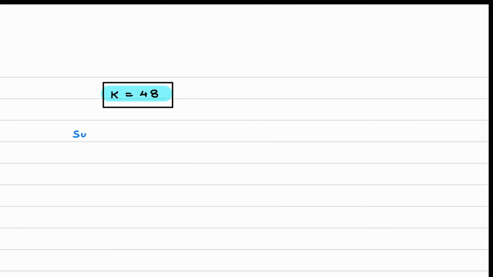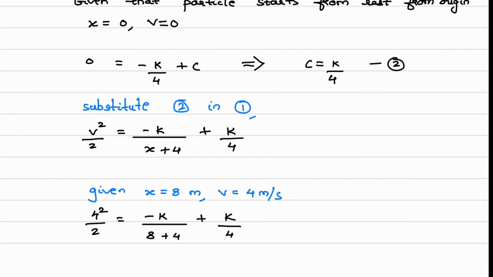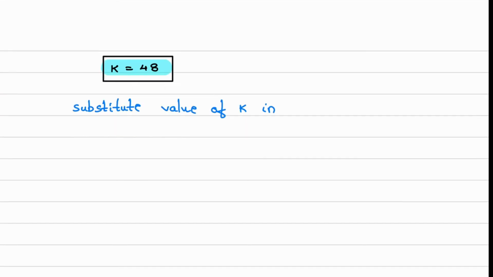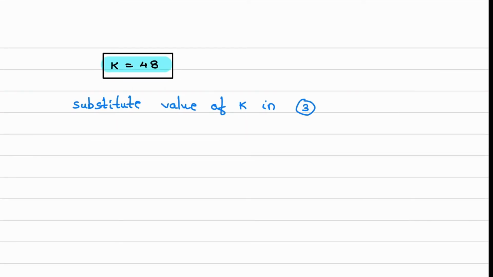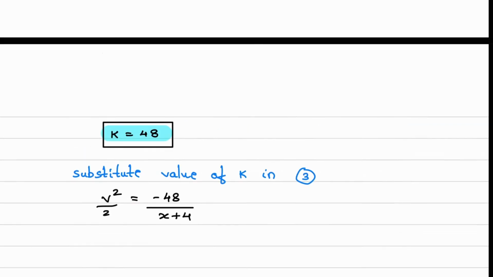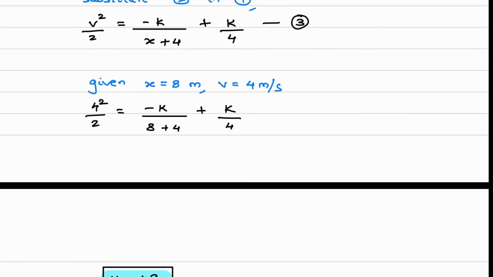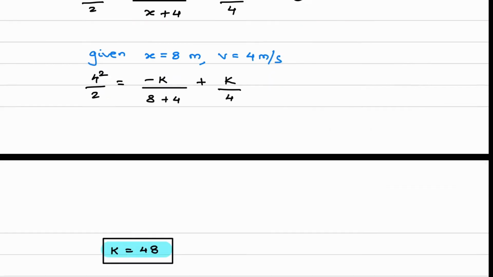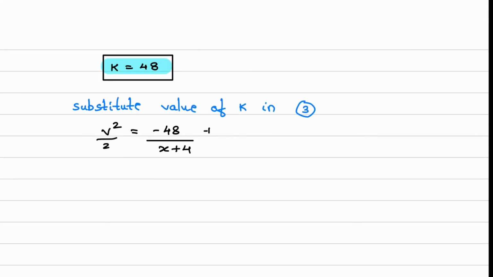So substitute the value of k in, we will call this equation as 3, in 3. So what we can write is v square by 2 is equal to minus 48 by (x plus 4), and on this side we have plus k by 4, so plus 48 by 4.